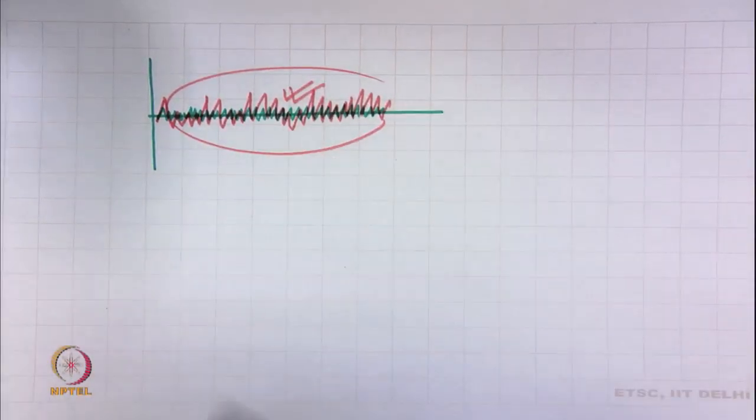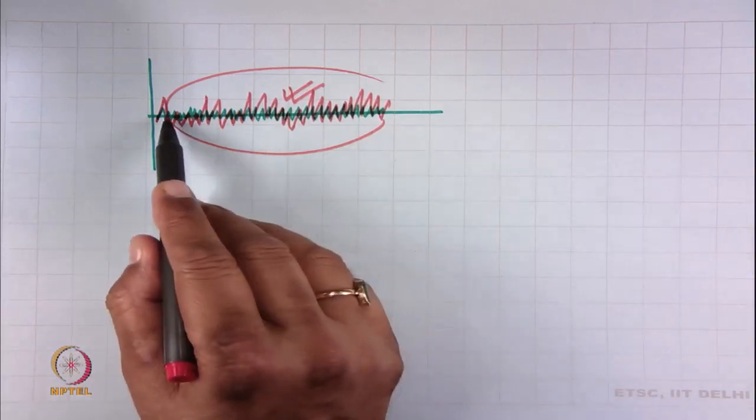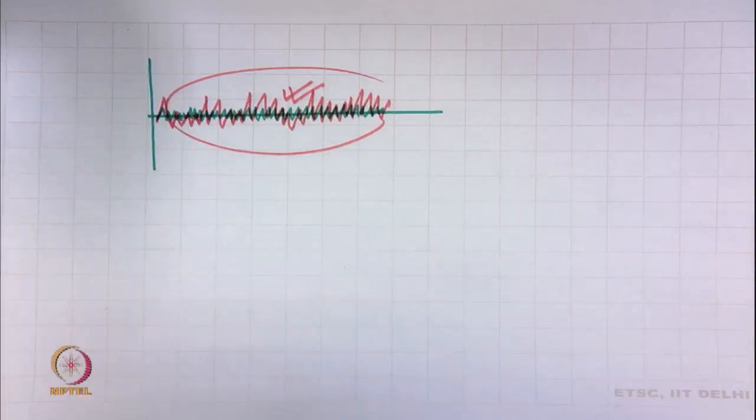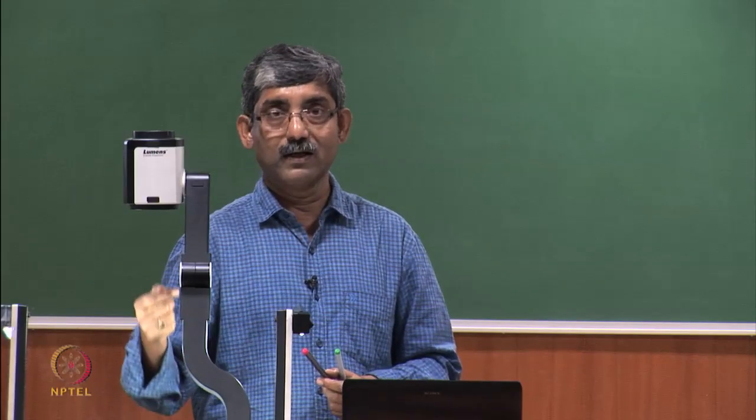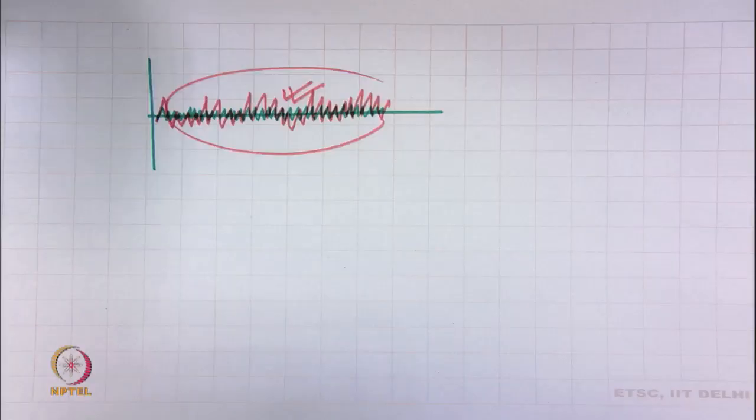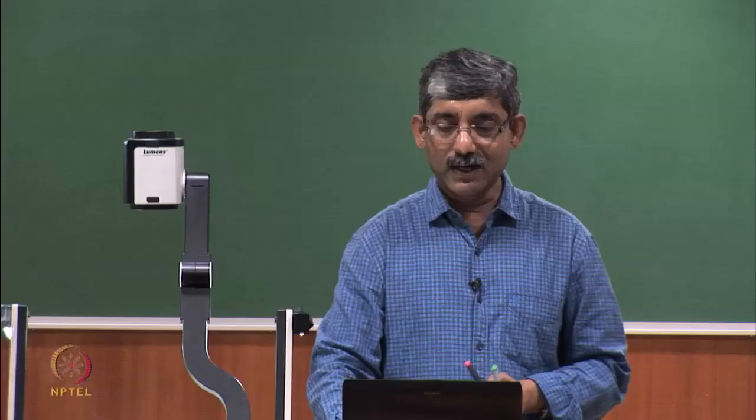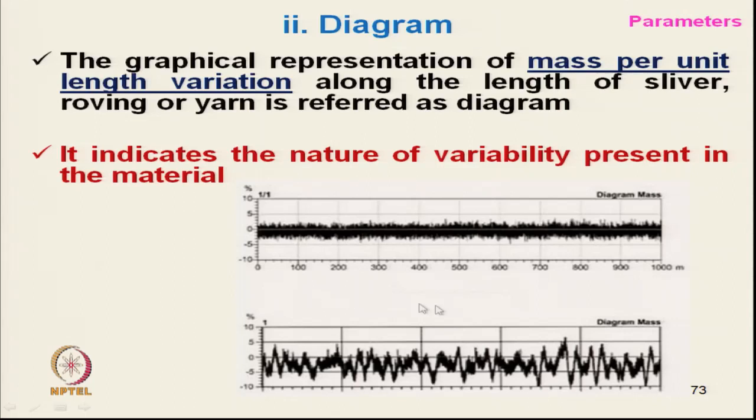Clearly, we can see that this red yarn gives poorer evenness. This green yarn is even. Similarly, in this diagram, this one is an even yarn, although there is a variation, but this yarn 2, the bottom one, gives very high variation; it is not that even.